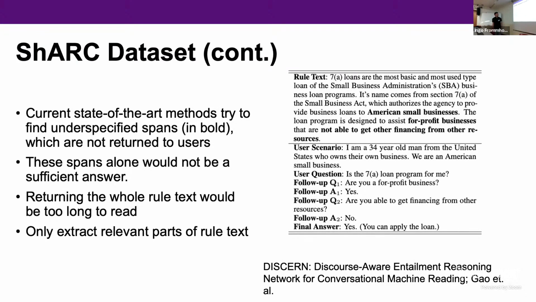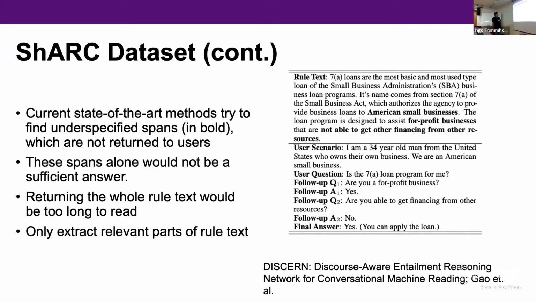And the user says no, the bot just says yes, but the user doesn't know why. This might be trivial in this case because all the answers are yes. But if the user said yes as the follow-up answer for answer 2, the final answer would be no, and they'd want to know why the answer was no. If you only return the bold text, which is the underspecified rule, it wouldn't be enough.